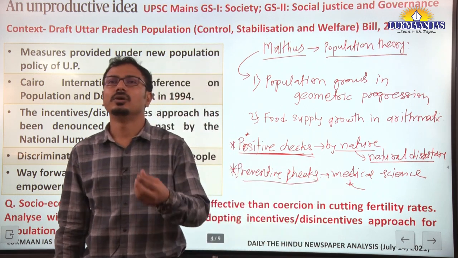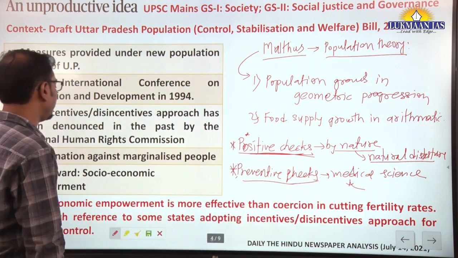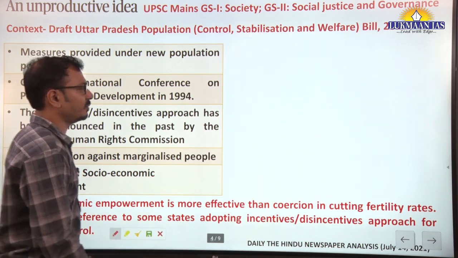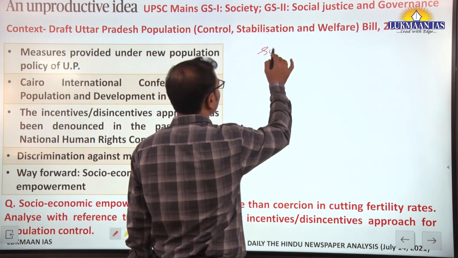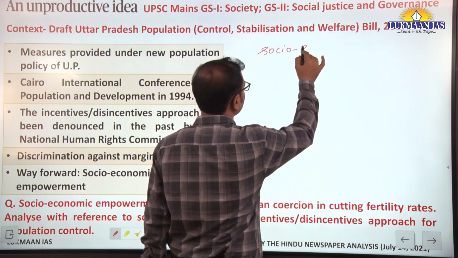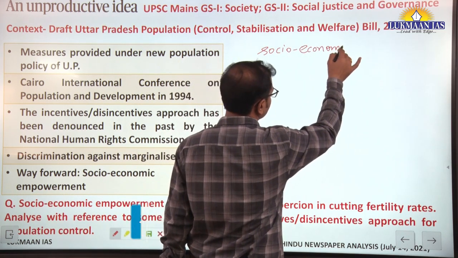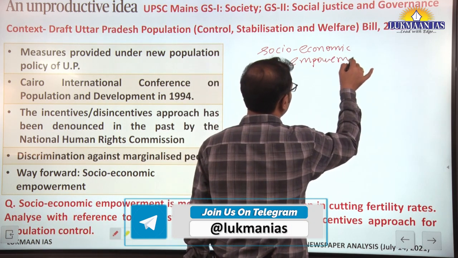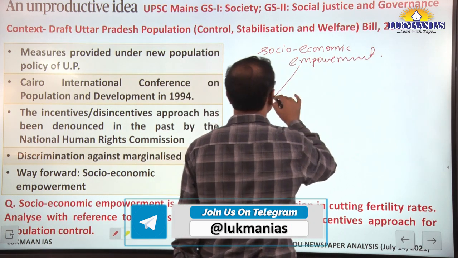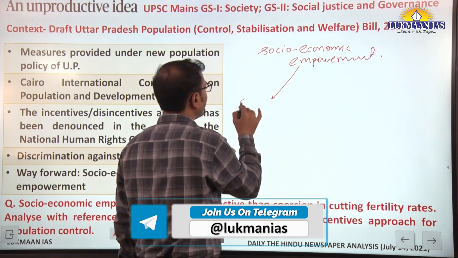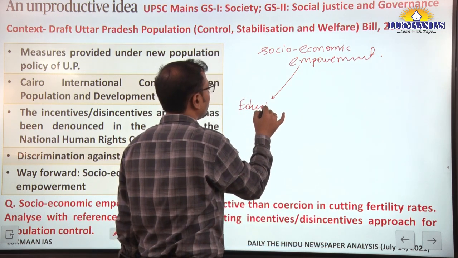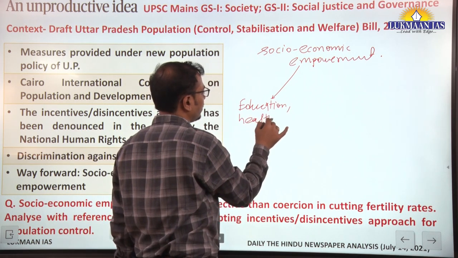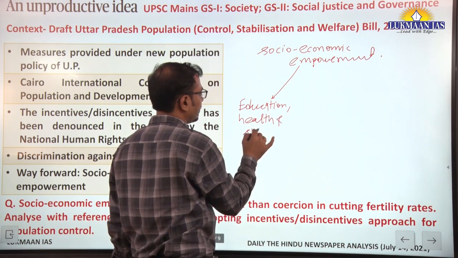For that purpose we should be aware of the need of socio-economic development or empowerment. Whenever we talk about socio-economic empowerment, first talk about education, health and skill development.